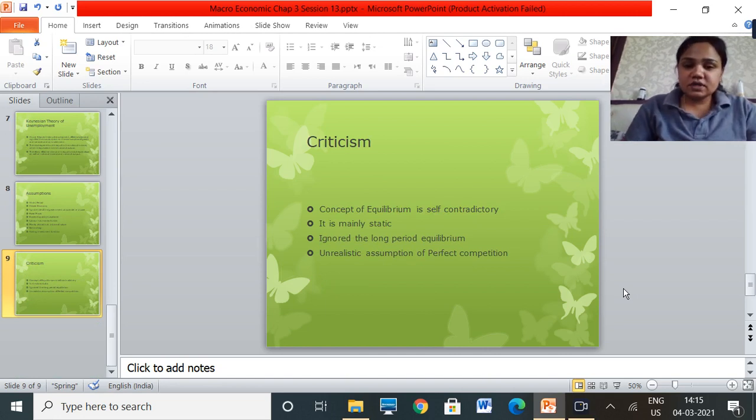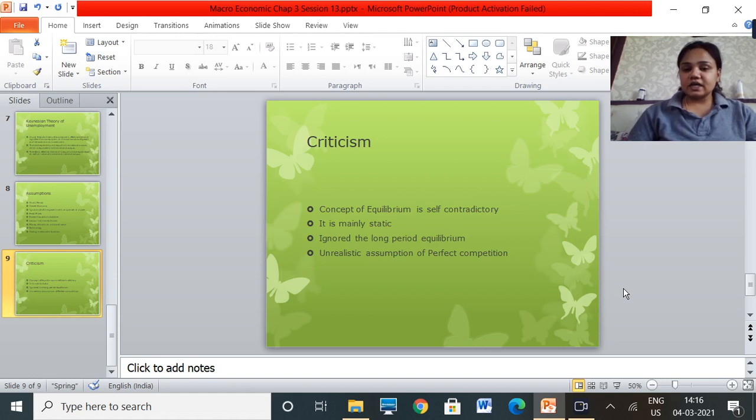However, even this law is facing some criticisms. What are the criticisms it faces? So let's understand the first criticism. The concept of equilibrium is self-contradictory, which means that Keynes was of the view that economic equilibrium was not possible at less than full employment level. Many economists have severely criticized this view of Keynes. So Keynes says that economic equilibrium cannot be achieved if there is less than full employment. There has to be full employment if we have to achieve equilibrium.